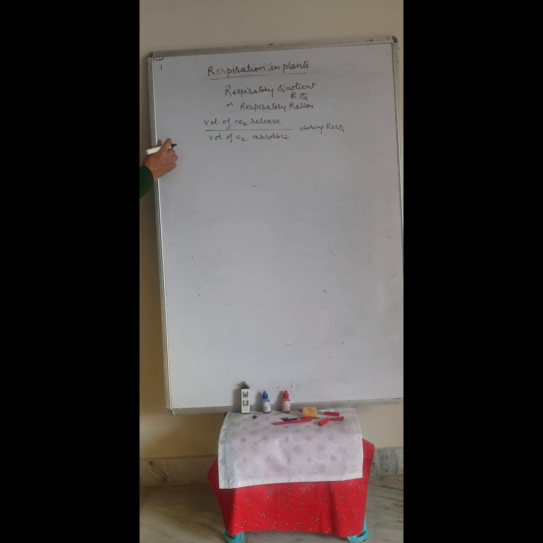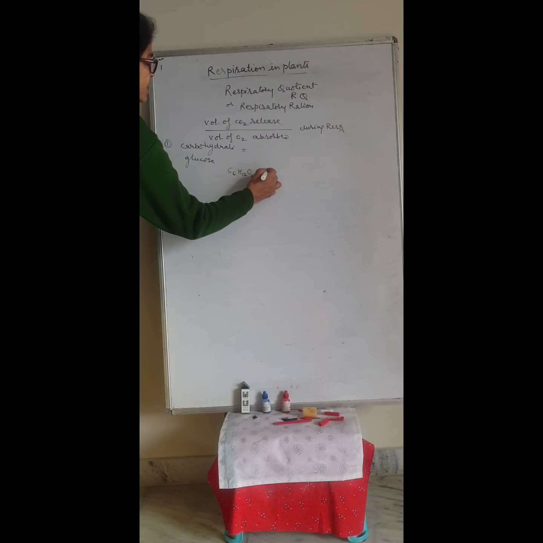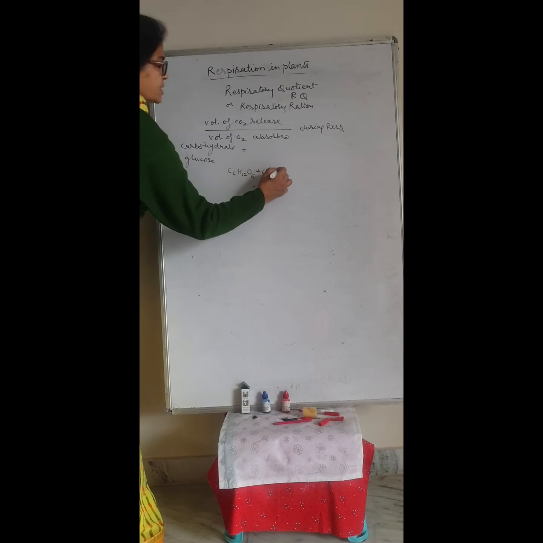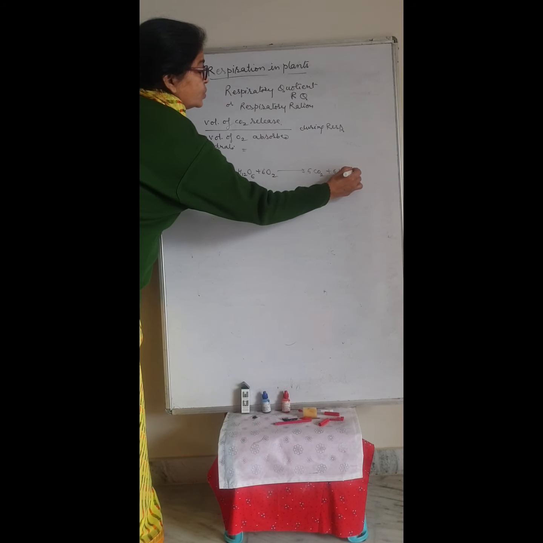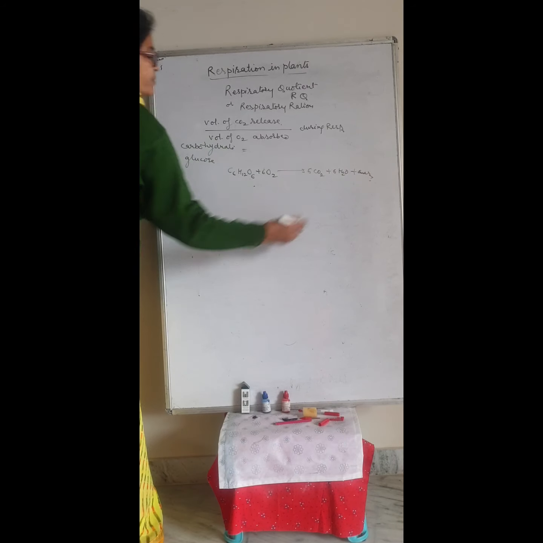So first we take the example of carbohydrate. The respiratory substrate is glucose, we know. So we calculate the RQ value by this formula. The equation of aerobic respiration is C6H12O6 plus 6 O2 gives 6 CO2 plus 6 H2O plus energy.